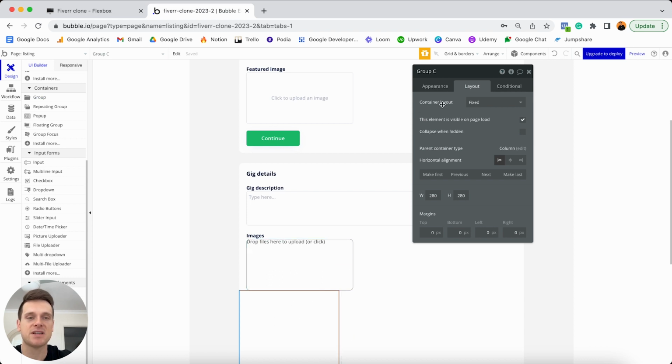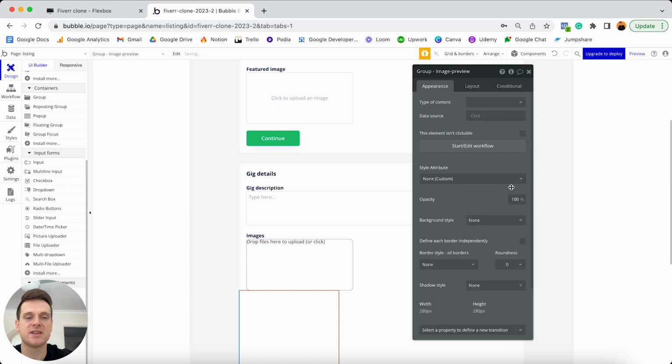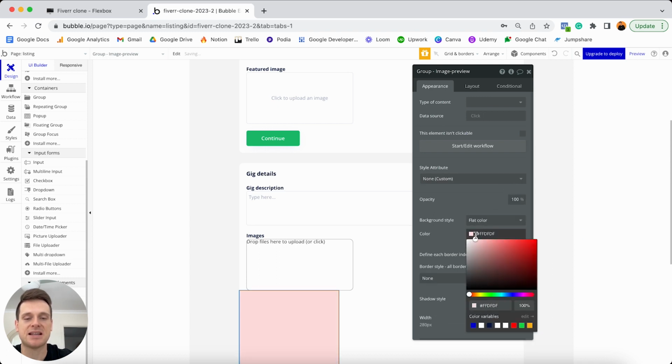Now for the name of this group, I'm going to call this something like group image preview. I'm then going to jump to my appearance tab here, and I'm going to remove the style of this, give it a flat background color, and I'm going to set that to be, let's say, a light shade of red. Now, while I'm working on this group, this is just going to allow me to determine where it actually sits on my page.